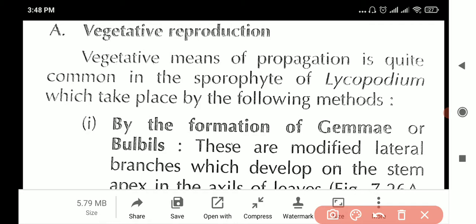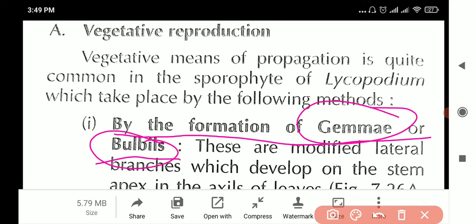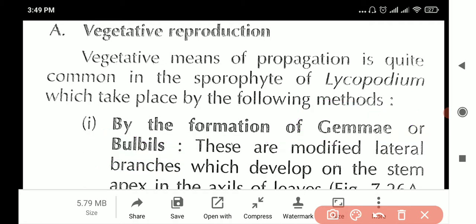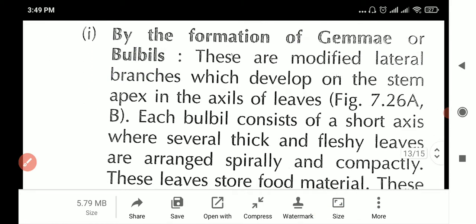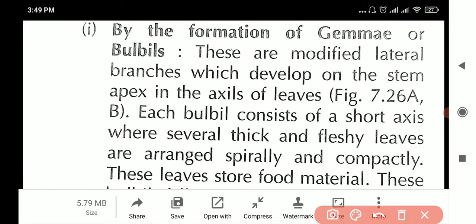So let us reproduce vegetatively. Let's look at Lycopodium. They reproduce vegetatively by the following methods. The first one is by the formation of gemmae or bulbils. So what are gemmae? These are modified lateral branches which develop on the stem apex at the axils of leaves.